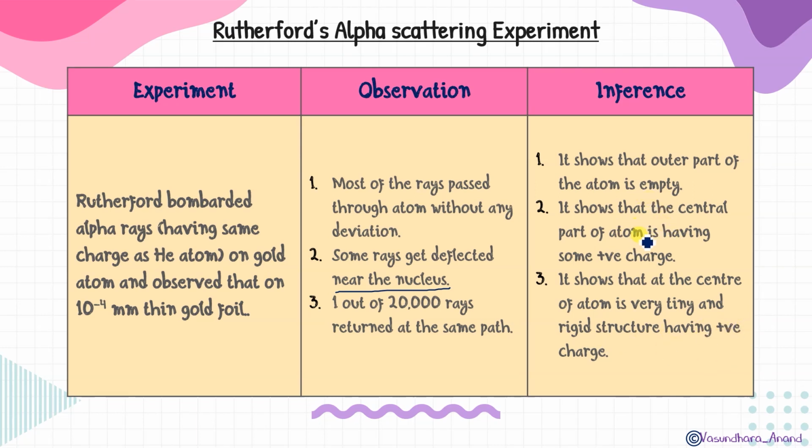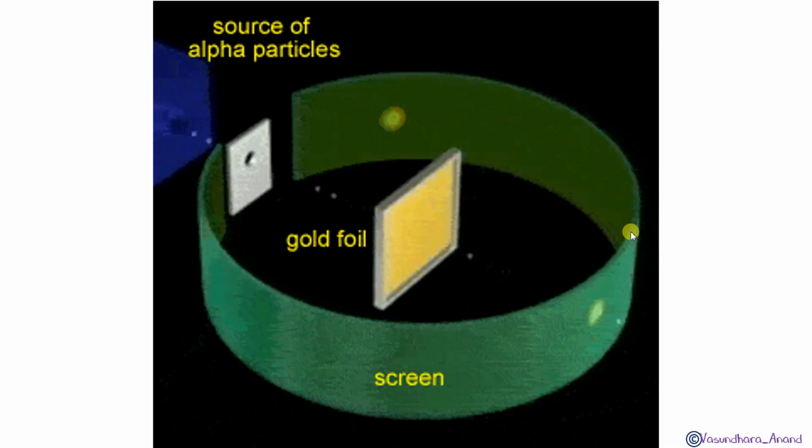Obviously, we have already done the above part. So this was the conclusion of Rutherford's alpha scattering experiment, and on this basis he explained that neutrons and protons reside in the center while the electrons revolve around the nucleus. By this experiment only, you can see this animation, how it is crossing the gold foil, coming out here; some are getting deflected, they were going this way.